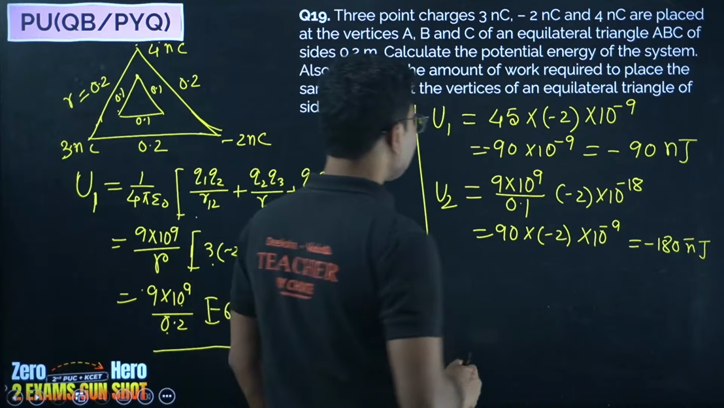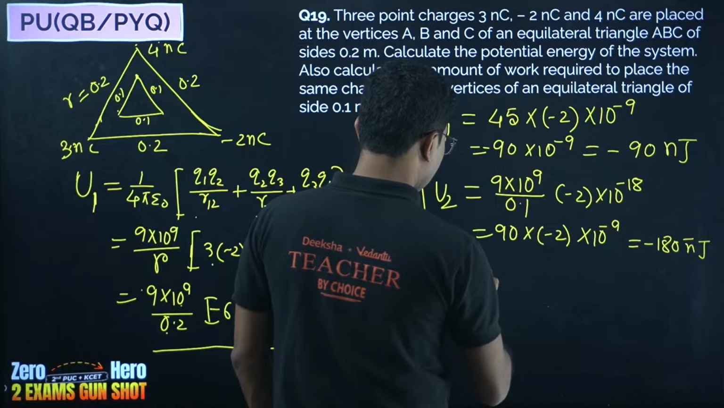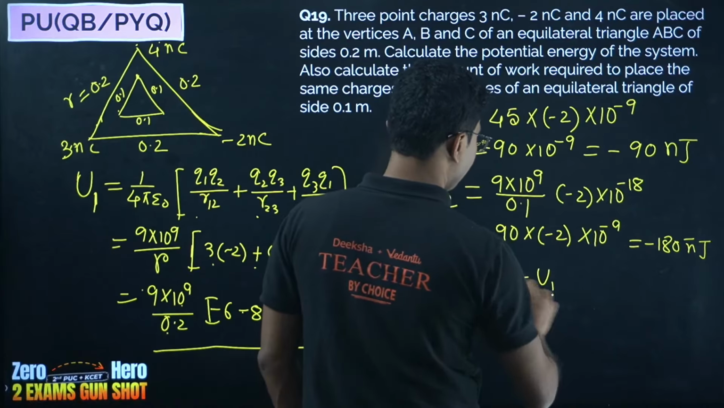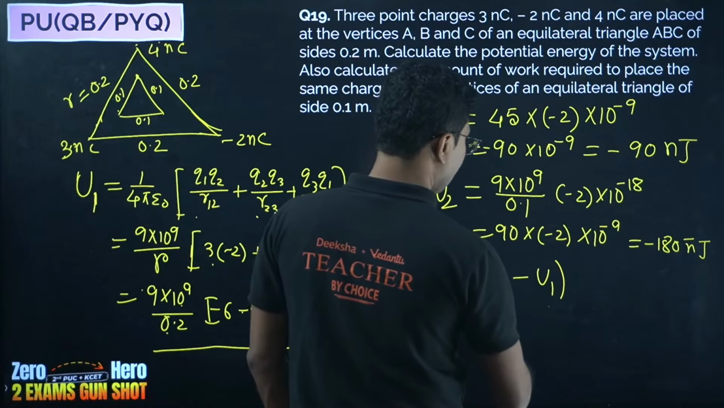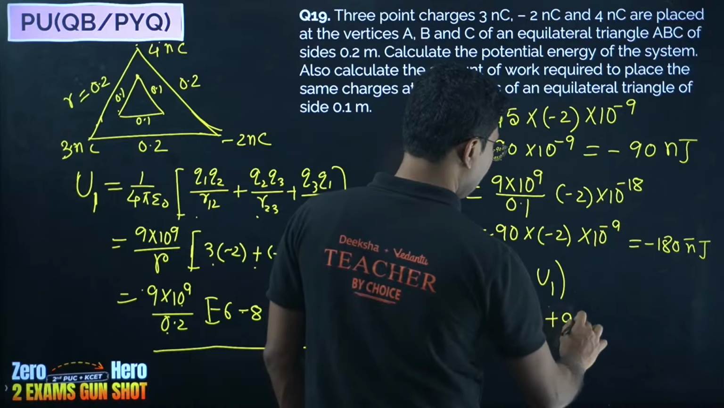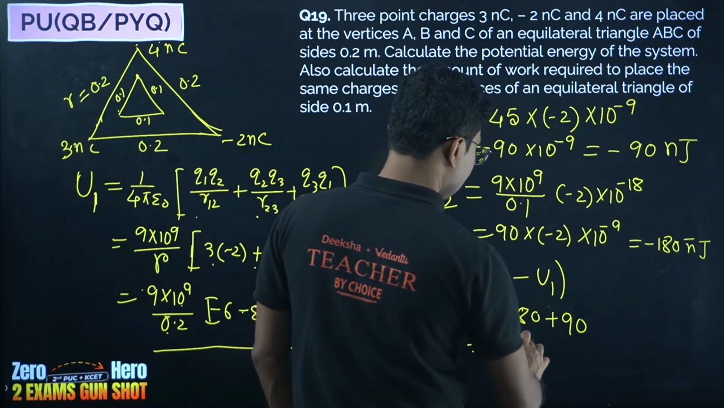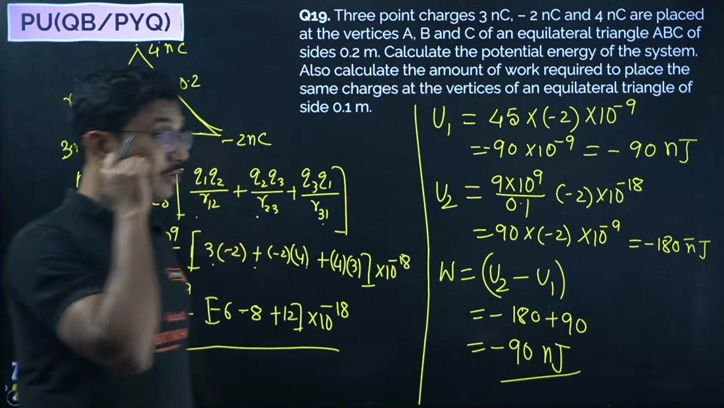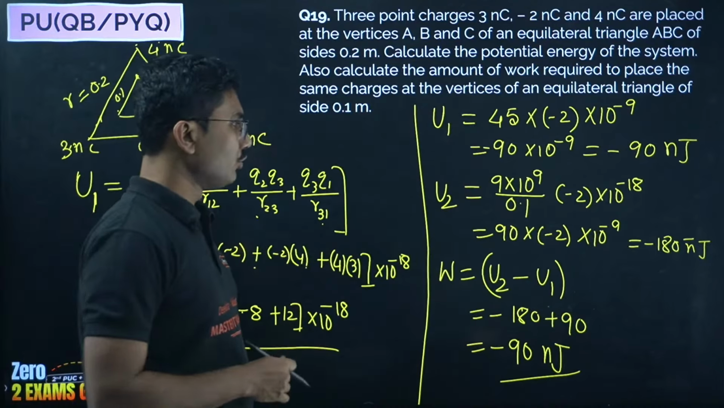Okay, so what is the work done? Work done is given by final potential minus initial potential. Final potential is minus 180, initial potential was minus 90, so the work done will be minus 90 nanojoules.